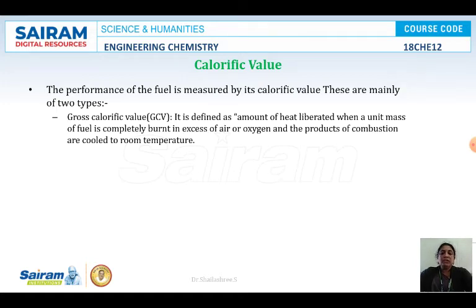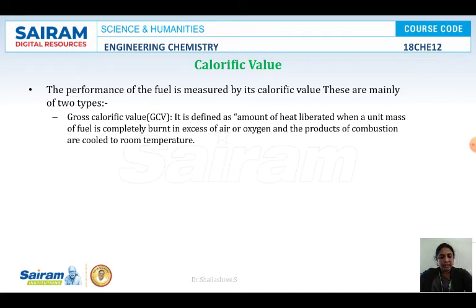And a good fuel should be easily available. That is not possible nowadays. And for transportation it must be easy. It should not demand a large space. And one more characteristic of a good fuel is the calorific value. What is the calorific value? Calorific value is the amount of heat liberated. The efficiency of the fuel is directly measured using the calorific value.